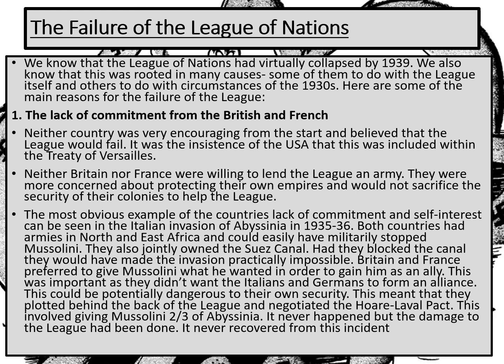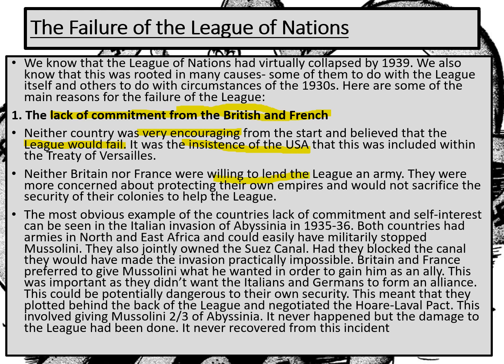So one of the really big reasons why the League of Nations collapsed was because Britain and France never fully committed to the League of Nations. From the very beginning, neither was very encouraging about it. They believed in some ways that the League was a little bit too ambitious and it would fail. It was the insistence of the USA that this was included in the Treaty of Versailles. And as soon as the USA decided not to join, we could almost say that the League was doomed from the start. And part of that is because Britain and France weren't committed.